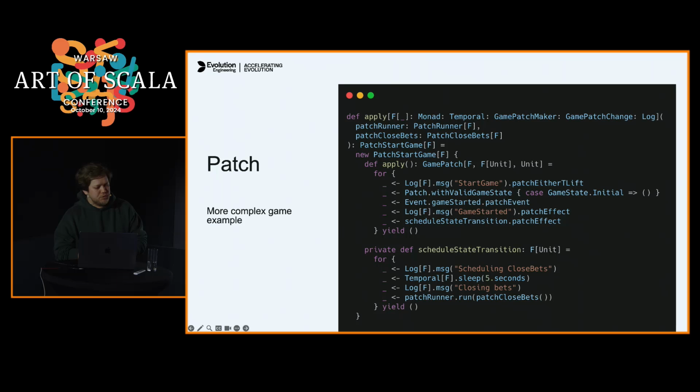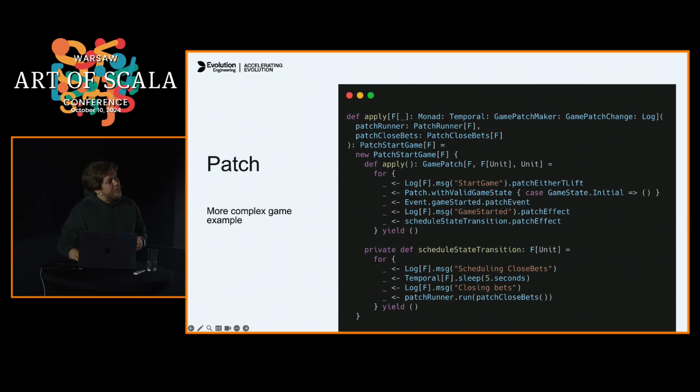On top of our game patches, we're gonna have constructors for our particular patches, and we can structure the code in the way we like, right? And basically, we can decide how to run these effects, how to run everything inside of this.